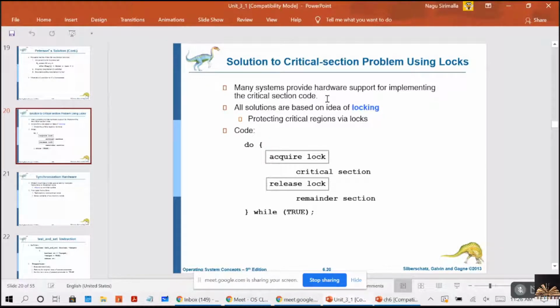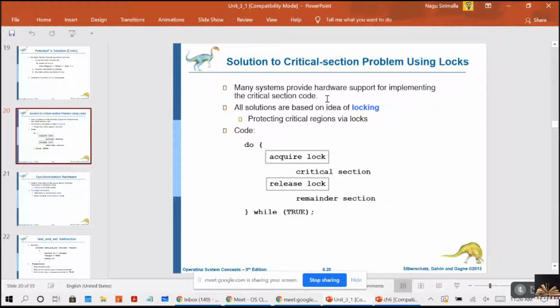The critical section problem can be solved using interrupts in single-process systems, but when it comes to multi-process systems, it is different.